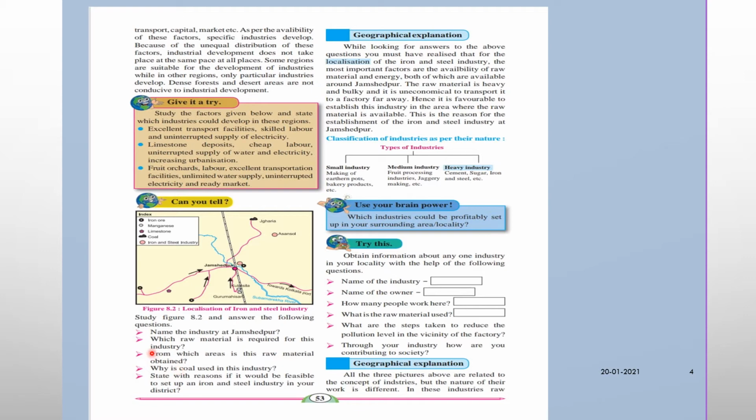Then you can see, please observe it. Kulazila, then Guru Hisani, then you can see all these things, Jamshedpur, then Guru Mahisamini. Yes, sir. Yes. Next point. Why is coal used in this industry?